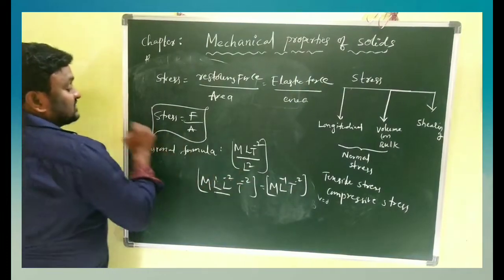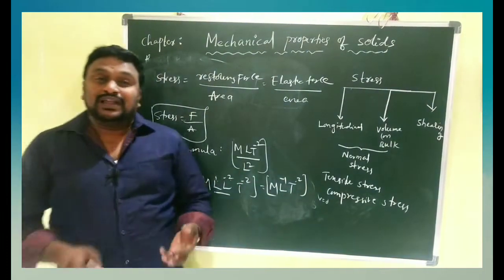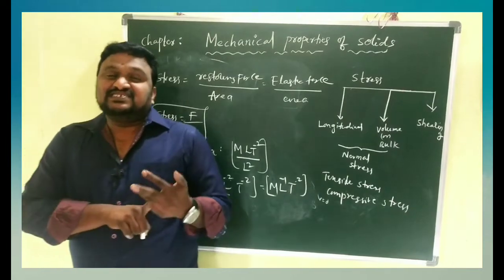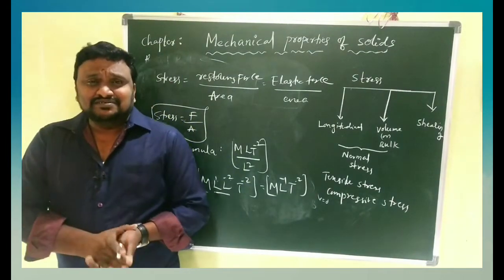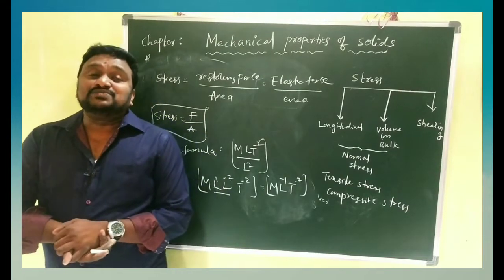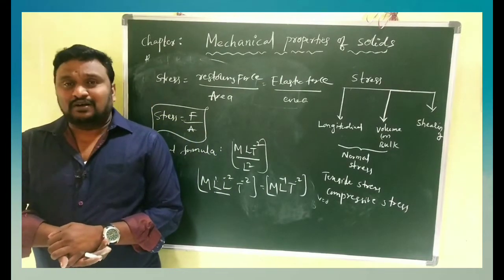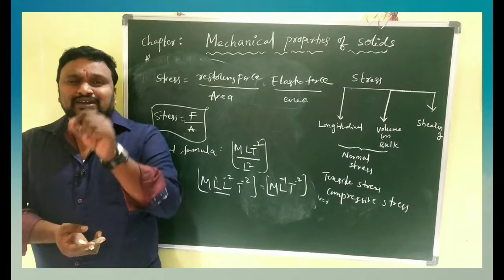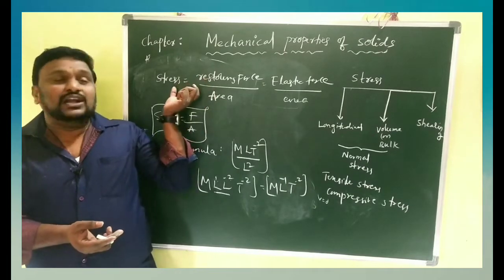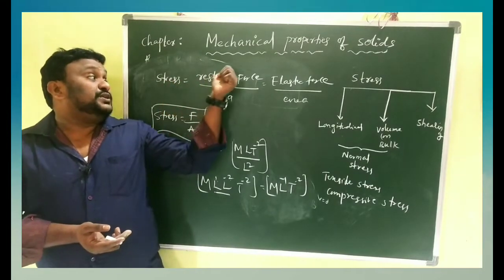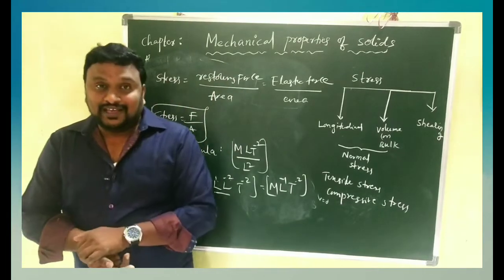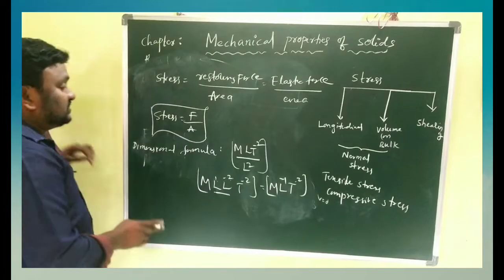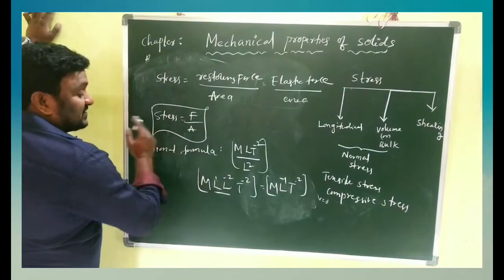This is the dimensional formula of stress. It is the same as that of pressure. Force acting on a particular area is what we call pressure. The formula is the same, but the definition is slightly different. Stress is the restoring force per area, whereas pressure is force per area. Okay children, this is about the dimensional formula of stress.